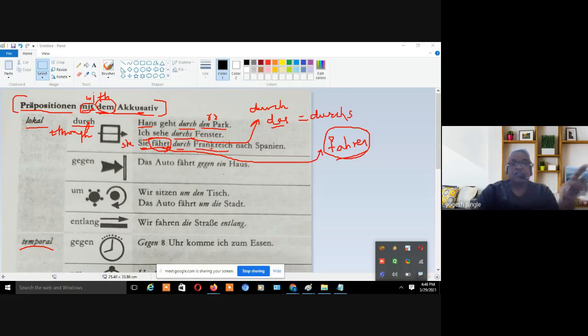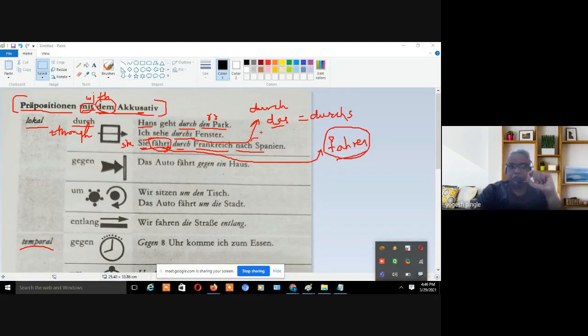Now Frankreich is what? It is France, it is a name of the country, and therefore we don't have the article in front of this country, right? So in this particular case, even though the person is doing some action, even though the preposition is durch, and still we have not added the article over here. So durch Frankreich, through France to Spain, to Spain.